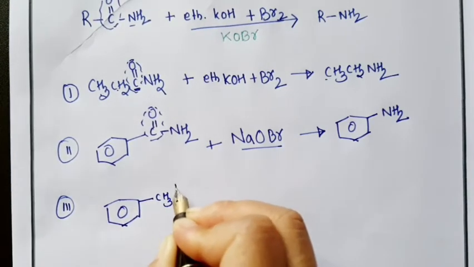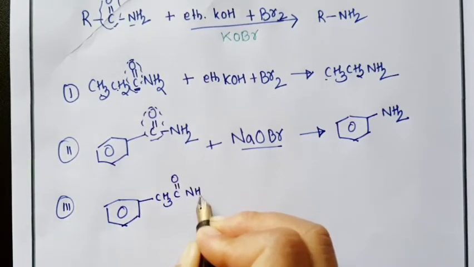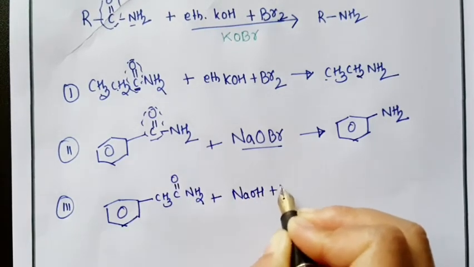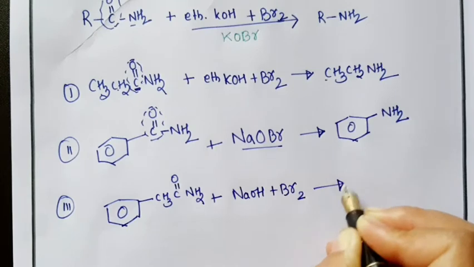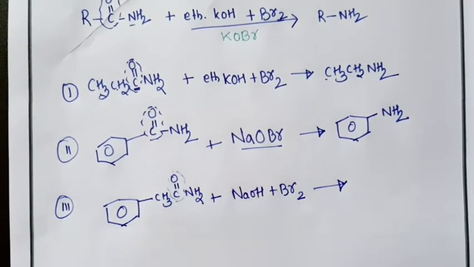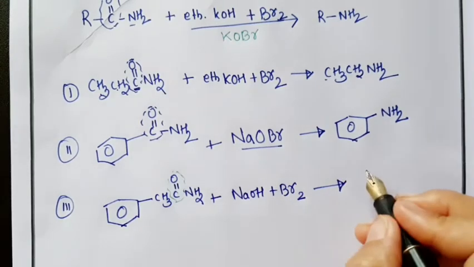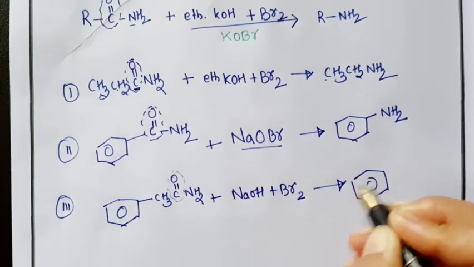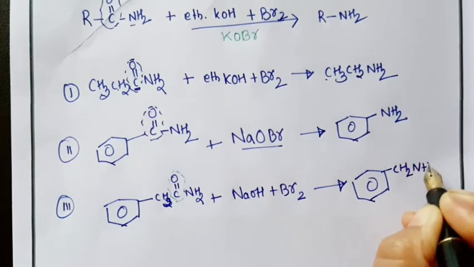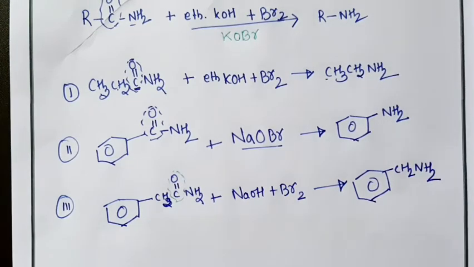CH3, C double bonded O, NH2. Then if you are reacting it with ethanolic NaOH and bromine, what happens is this carbonyl group gets removed, and we get benzene ring CH2, CH2, NH2 as a product.